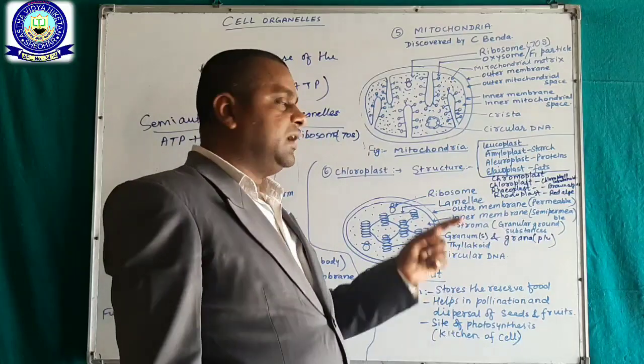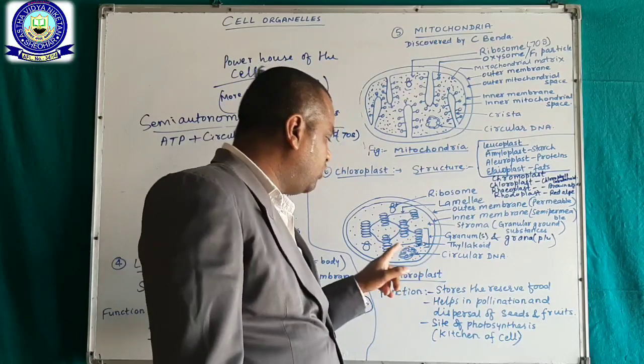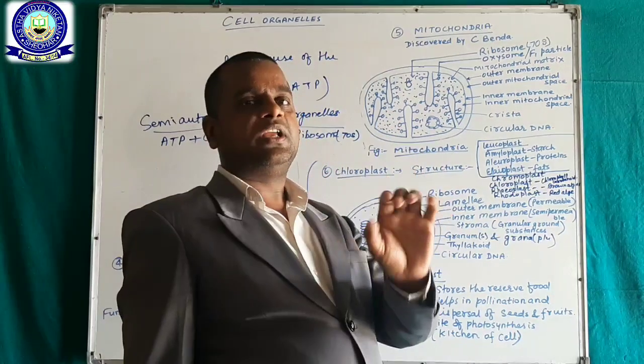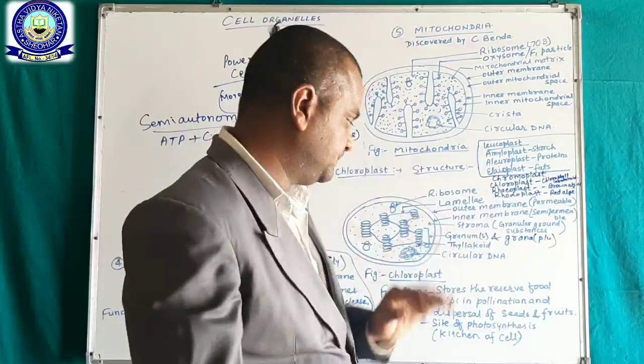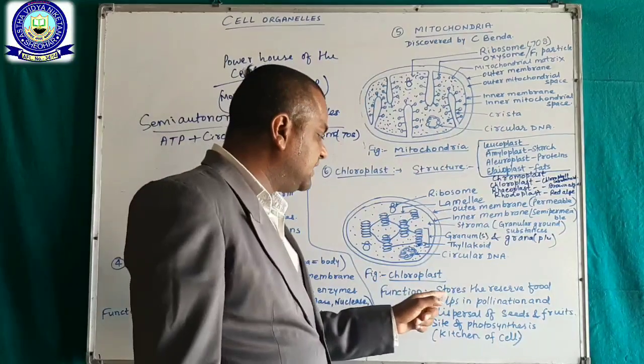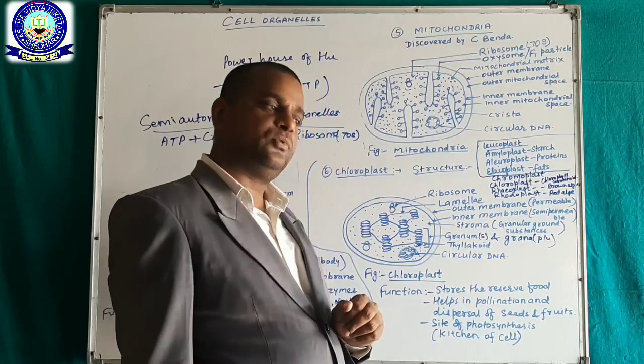That's why we can say the main function of the chloroplast is to store reserve food in the form of starch. Okay. Now, it helps in the pollination and dispersal of seeds and fruits.